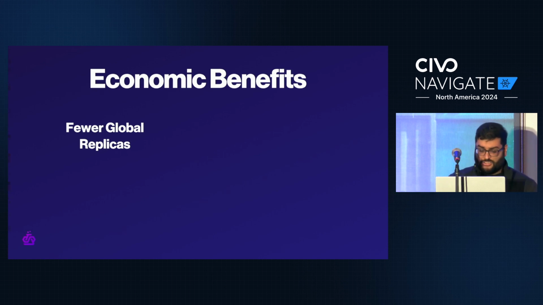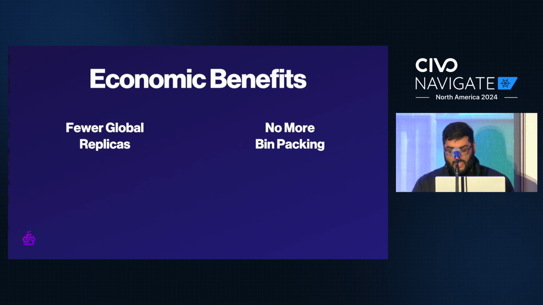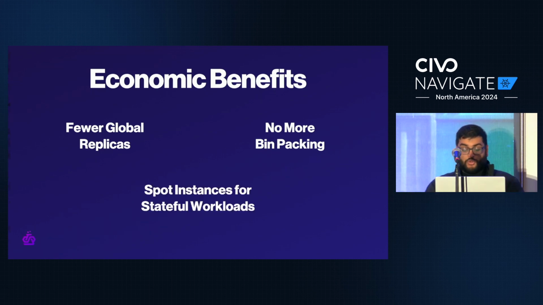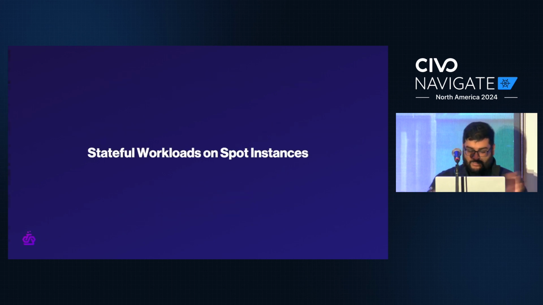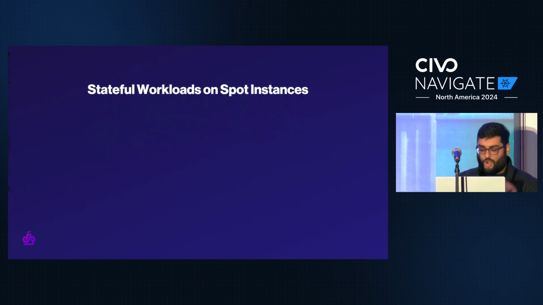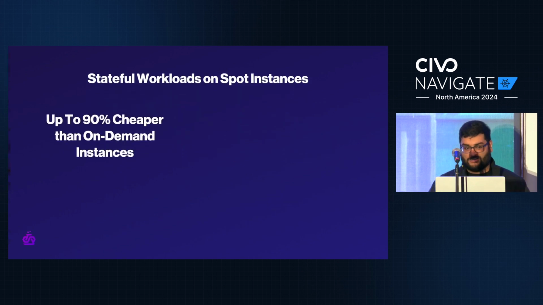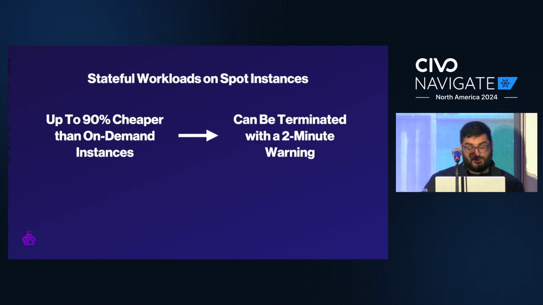And speaking of efficiency, you can throw away bin packing completely. You don't need to find the optimal way to pack your workloads onto a host. Just start them wherever and then continuously migrate them between the nodes to always have the optimal packing. Heck, you could even use spot instances for all of your stateful workloads. Let's take a second and think about that. On EC2, spot instances are 90% cheaper than on-demand instances without any contracts. But in return, they can be taken away with a 2-minute warning.